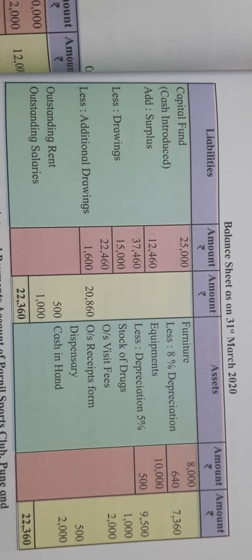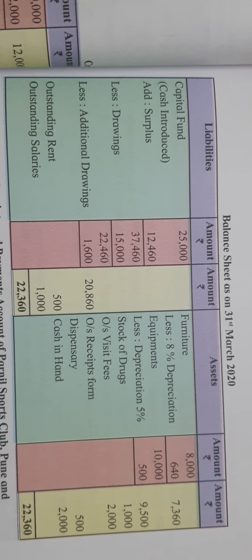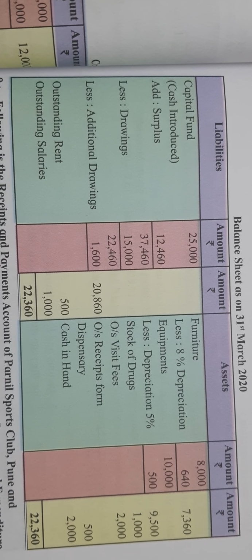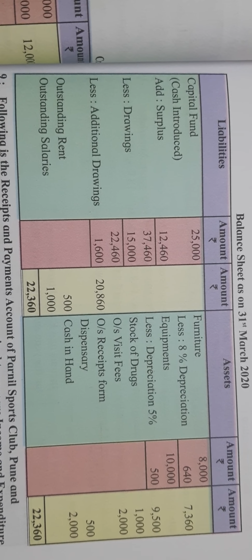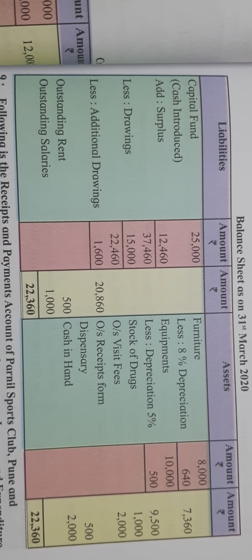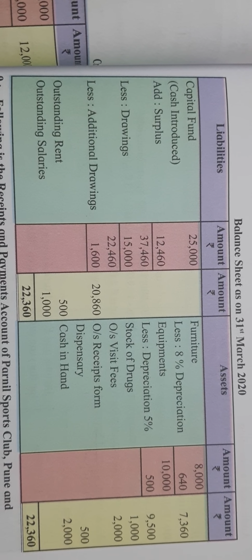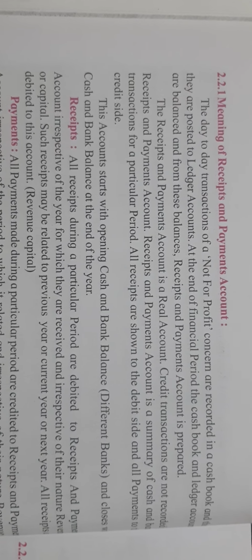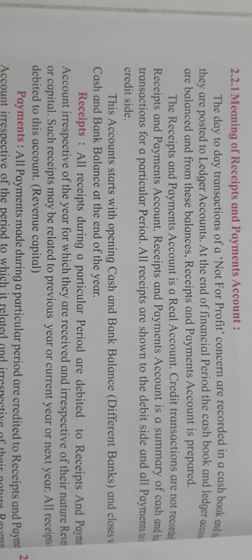In the answer form, in NPO, not for profit concern, you will prepare the income and expenditure account and the balance sheet, as in the final account you prepare in the answer form the trading account, profit and loss account, and balance sheet. So I think the question pattern is clear to you. Now students, one by one we will go into detail on the question form and answer form.